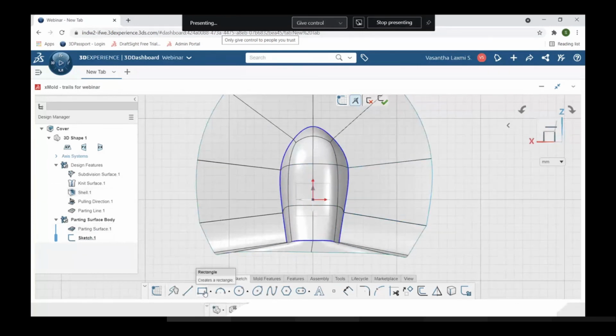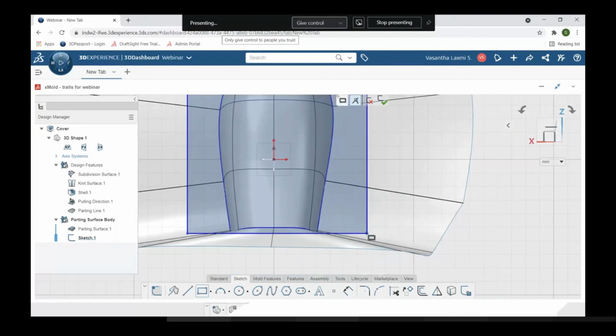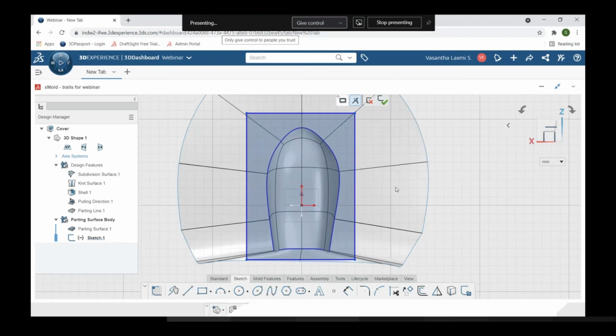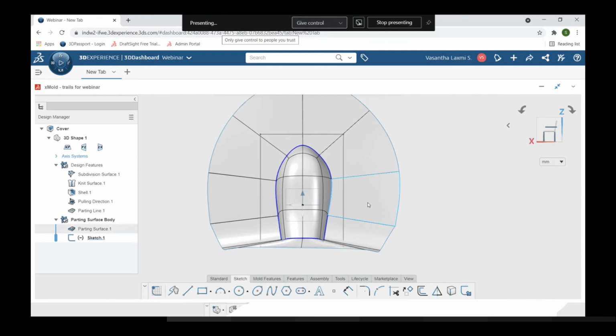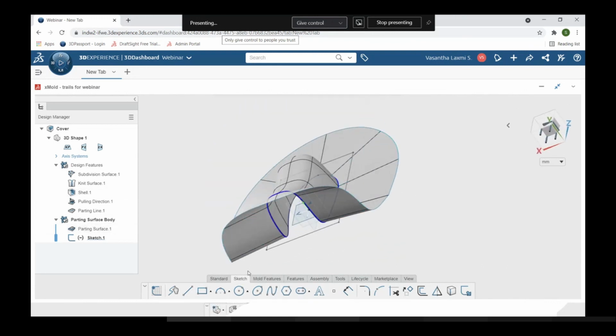I'm selecting this two corner rectangle, click on it, and I'm giving an appropriate rectangle. So this is enough for me. I'm not giving any parameters or any constraint to make it fully defined, because for core and cavity I just need one sketch, so that's why I have given one rough sketch.